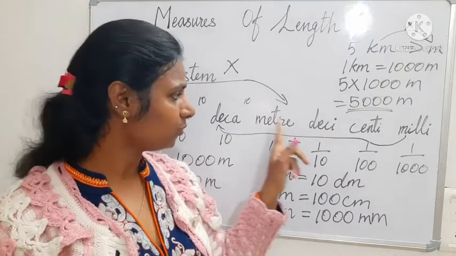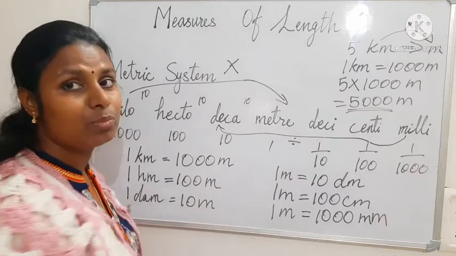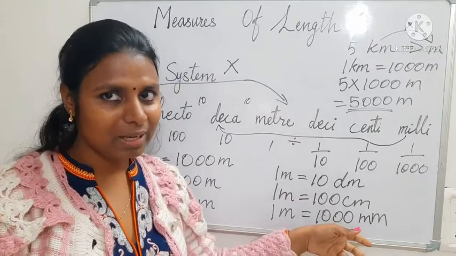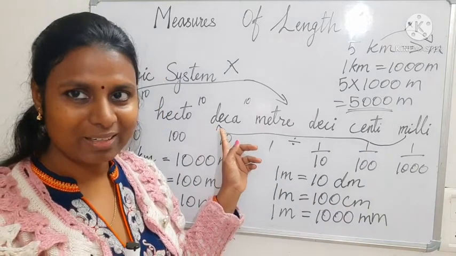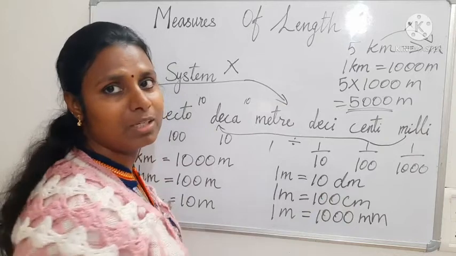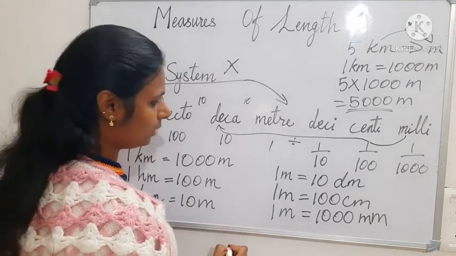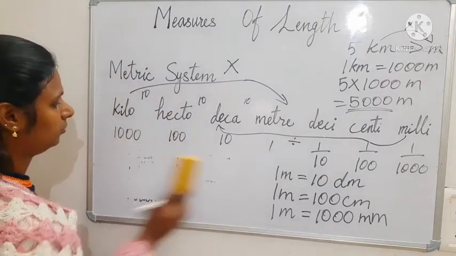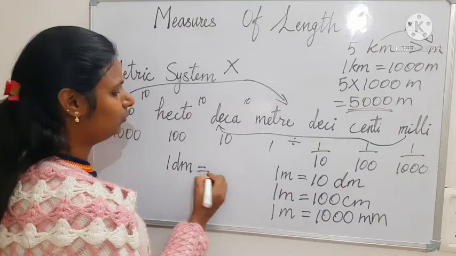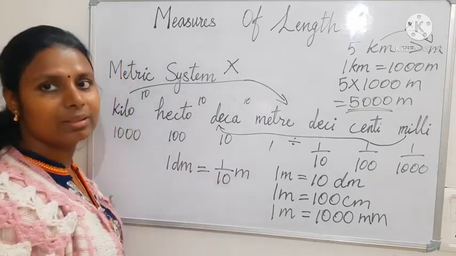And here same thing. 1 meter is equal to... Here I have written the bigger unit on this side, so I did not need to write with division. Okay, if I write the smaller unit on this side and the bigger on the other side, then converting from smaller to bigger, I have to divide. If I write the smaller and want to make it bigger, I have to divide. For example, if I have written decimeter on this side, that means 1 decimeter is equal to, and let me write how many meters. This 10 will be written like this.